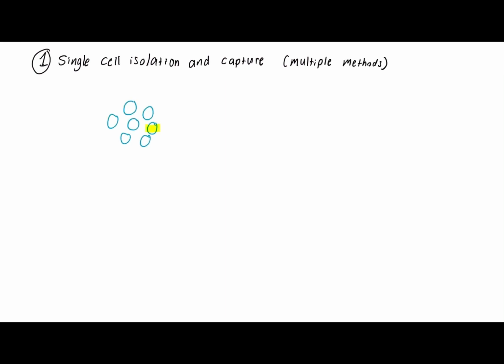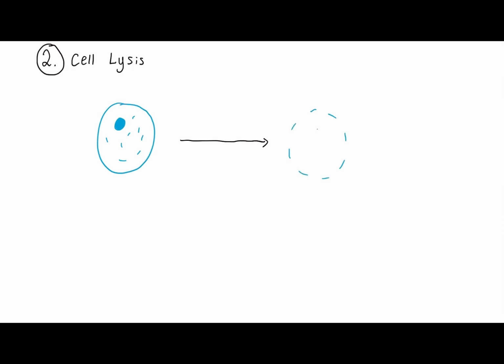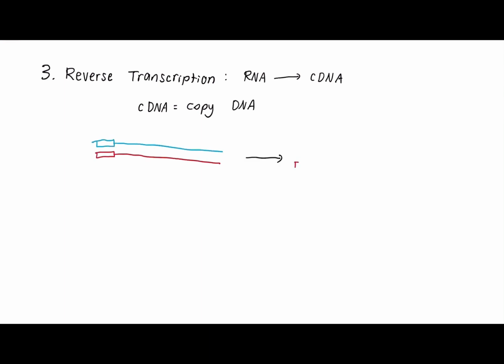The process for single-cell RNA sequencing is time-consuming and difficult. The first step is single-cell isolation and capture, so the analysis can be focused on one cell. Next is cell lysis, so the RNA of interest can be accessed through the breakdown of the cellular membrane of the isolated cell. The next step is reverse transcription, turning the primed RNA into cDNA, which is short for copy DNA. This synthetic DNA is amplified, typically through a PCR reaction, and then a library is prepared for analysis.